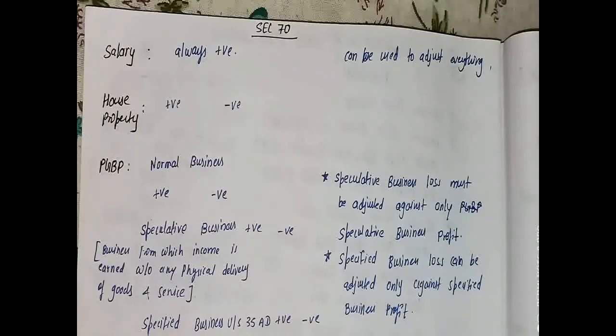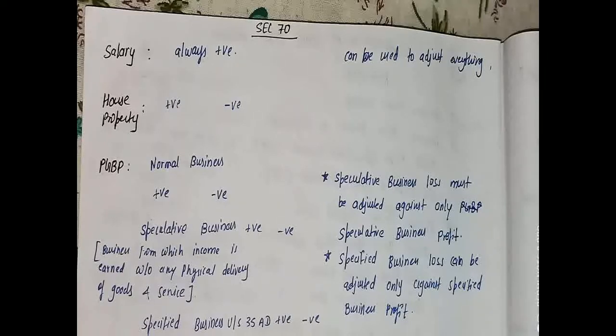Business from which income is earned without any physical delivery of goods or services is known as speculative business. Here also we can have positive as well as negative income. And another type of business or profession is specified business, right? Specified business means a particular type of business.